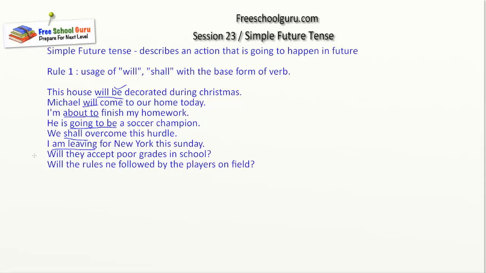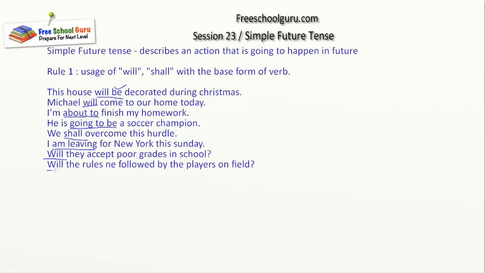Next becomes an interrogative future tense, right? So interrogative form. Will they accept the poor grades in school? So it's a question, right? But then again, it's an open-ended question which we don't have answers for. We will only come to know in future. That's why it's asking a question. Will they accept poor grades in school? We don't know yet. Maybe, maybe not. So it's a question in future. That's why it's a future tense.